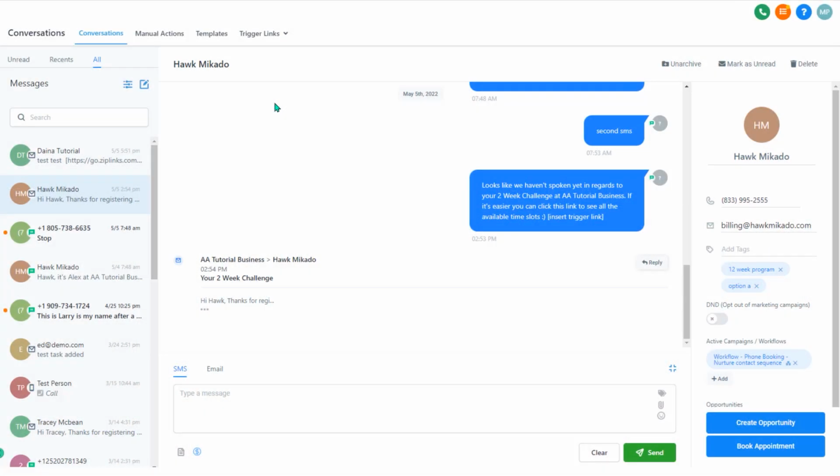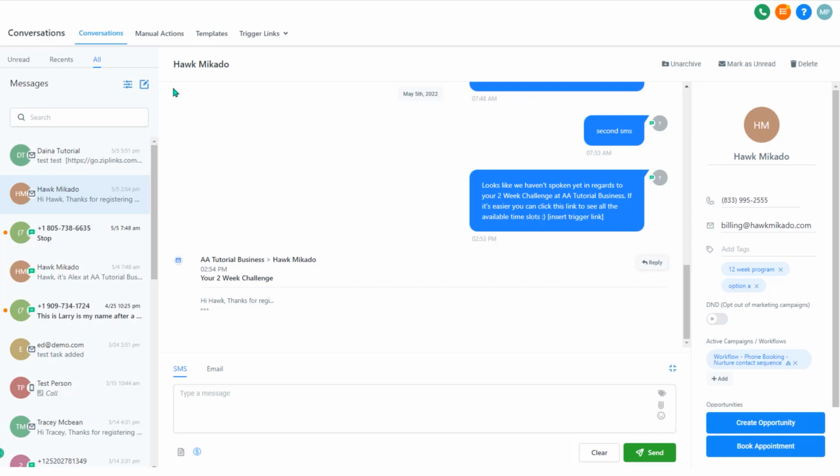In this video, we're going to look at the conversations area of your platform. So firstly, we'll look at what all the different buttons here do on this platform in the conversations area, and then we'll dive in and have a little bit more of an advanced look about how you actually use this area.